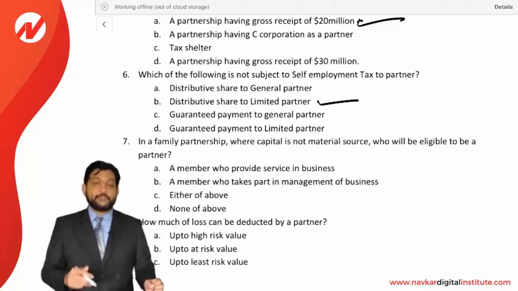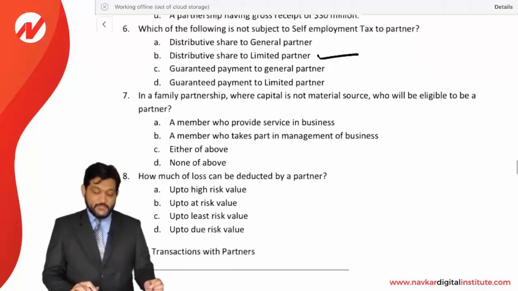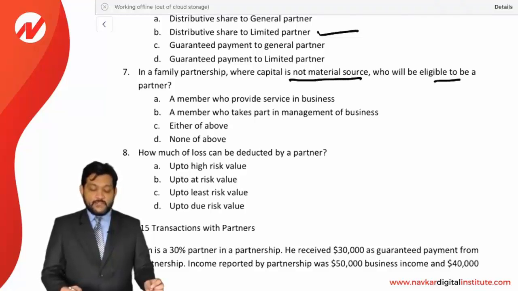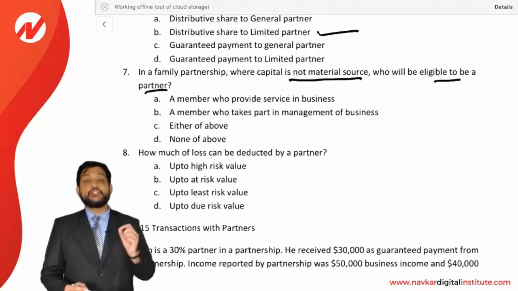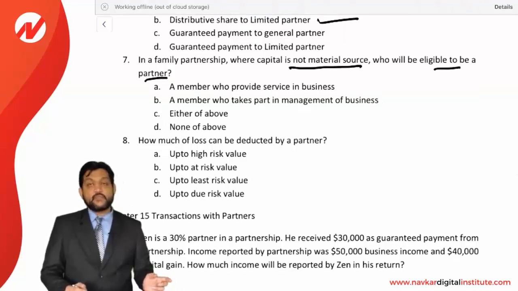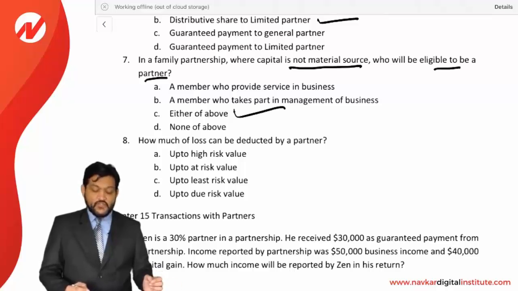C and D, guaranteed payment, it is subject to self-employment tax. In a family partnership where the capital is not a material source, who will be eligible to be a partner? A member who provides a service in the business, yes. A member who takes part in the management of the business, yes. So either of the above. C is the correct option.